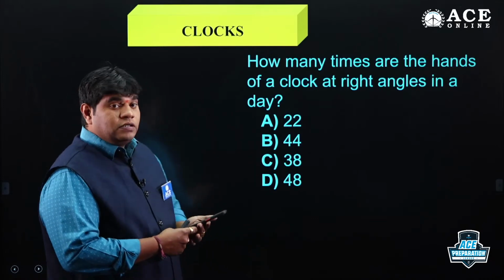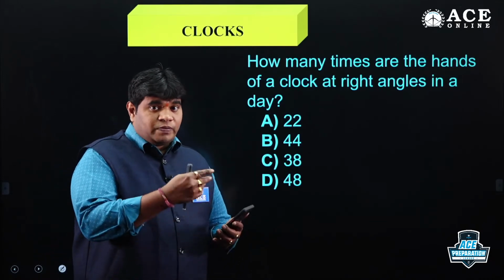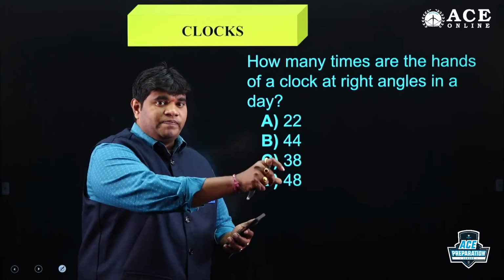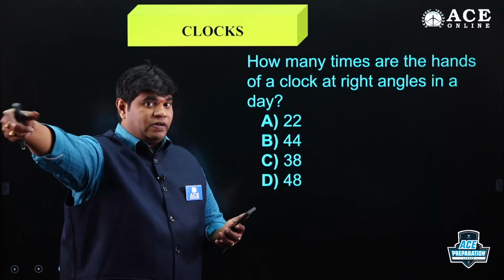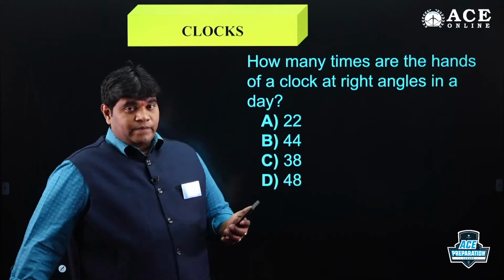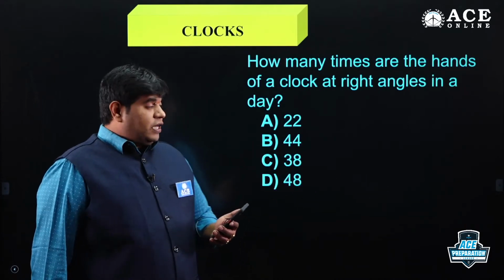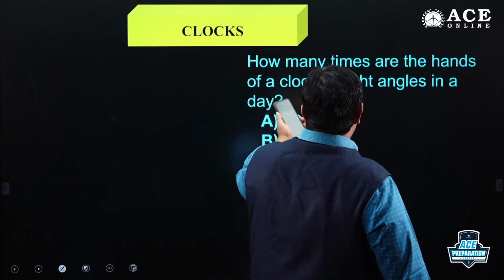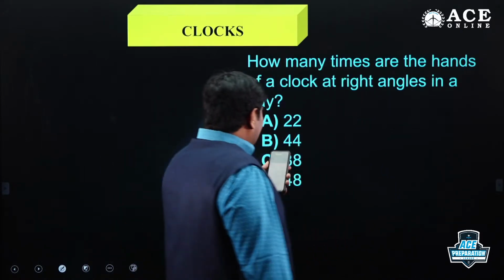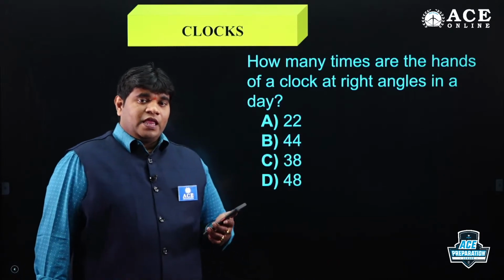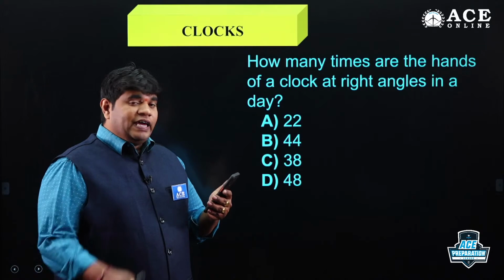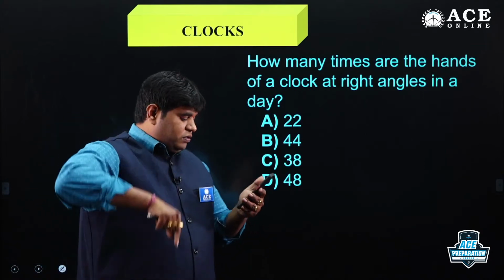Observe the question. This type of question, if we check the clocks material in any of our books, appears as one question on one page, another question on another page. But here I give the complete clarity. How many times are the hands of a clock at right angle in a day? I want 90 degrees. In a day means in a span of 24 hours.